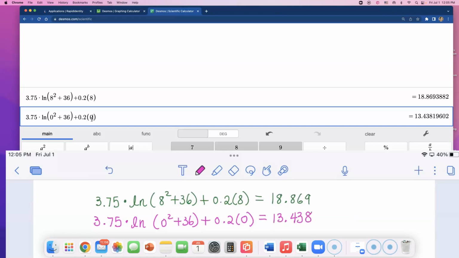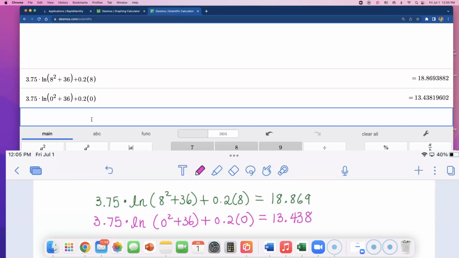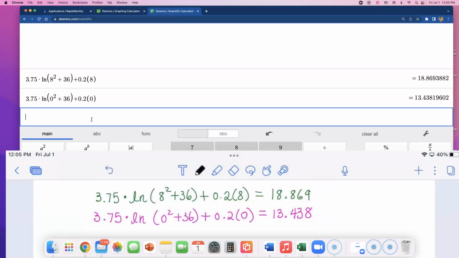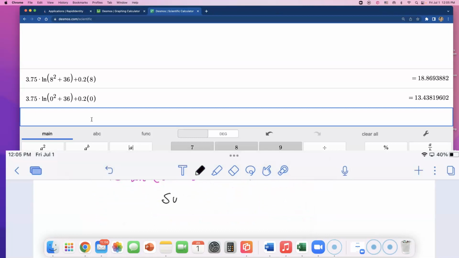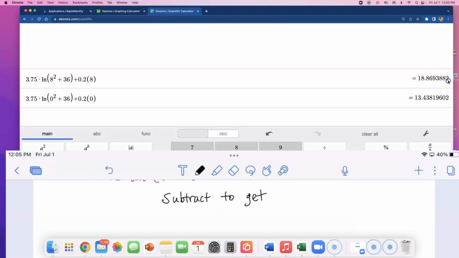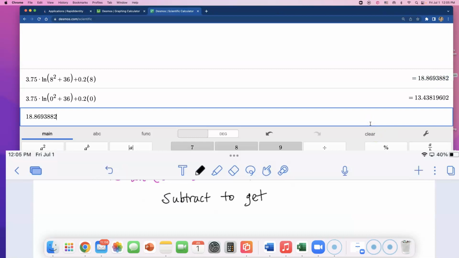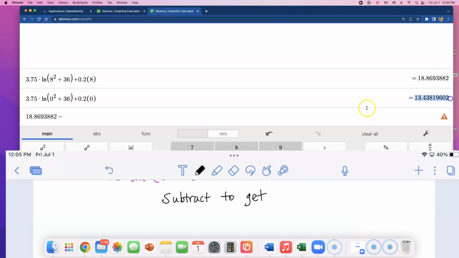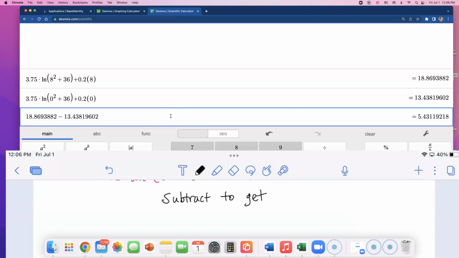13.438. All right, let us subtract those two answers now. So if I subtract them, yeah, I'm getting distracted. Subtract this number. And for this quiz, these quizzes are not timed, so you guys take your time. All right, if I do that, I get 5.43.